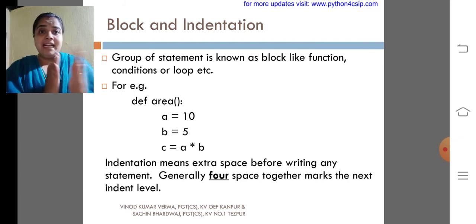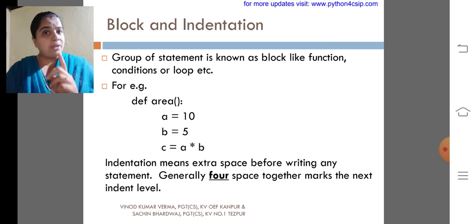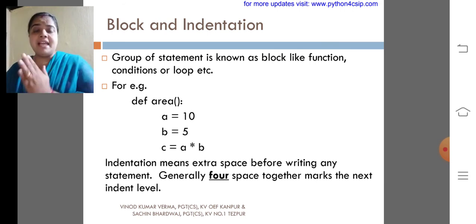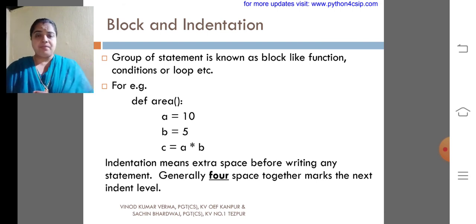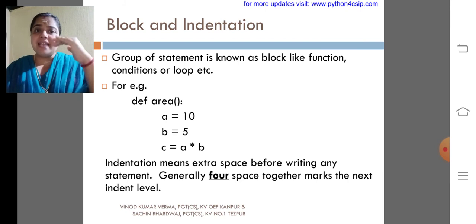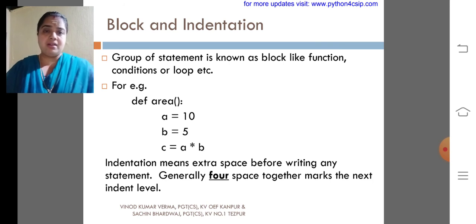So there is a slight difference in the spacing between def and the statements, isn't it? The extra space before writing any statement is called indentation. The statements having the same indentation, the same arrangement, that is called a block.